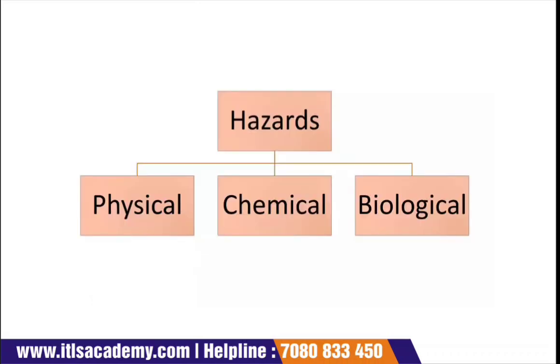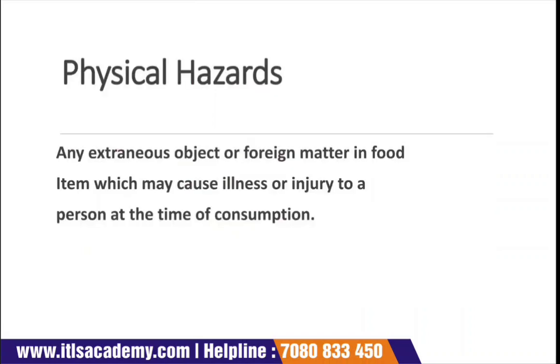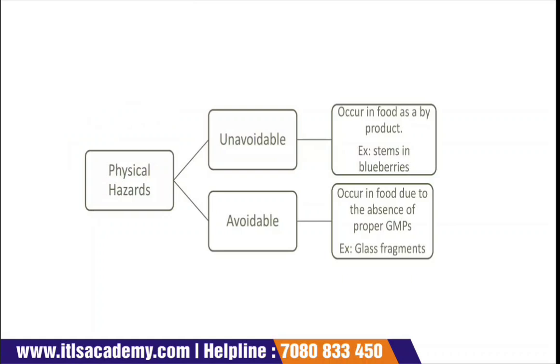Again, hazards are divided into categories: physical, chemical, biological, and microbiological, which is somewhat similar to biological. Now, what is a physical hazard? Any extraneous object or foreign matter in a food item which may cause illness or injury to a person at the time of consumption is known as a physical hazard. Since the name suggests physical, it cannot be a hazard caused by any microorganism or chemical.